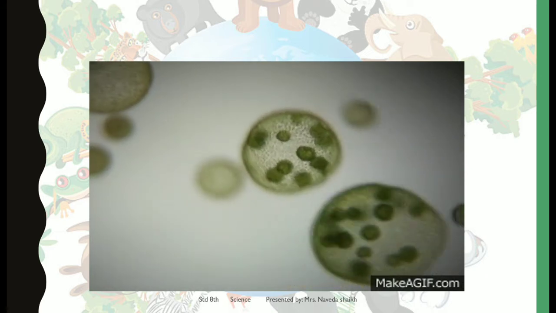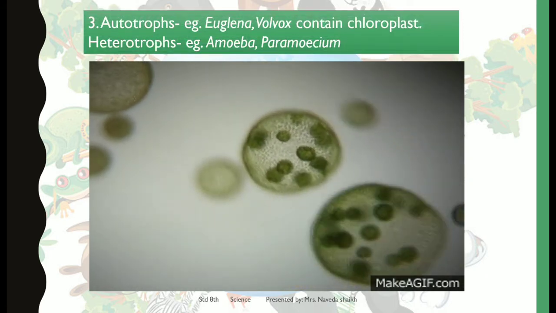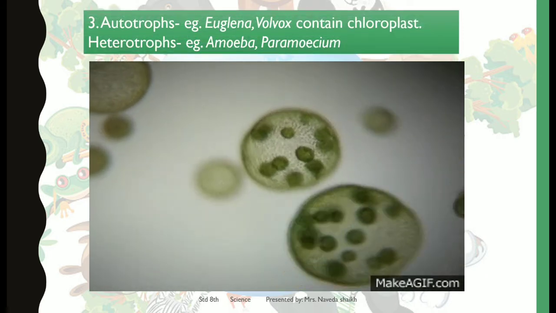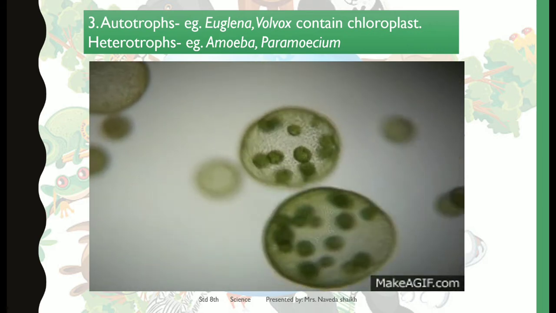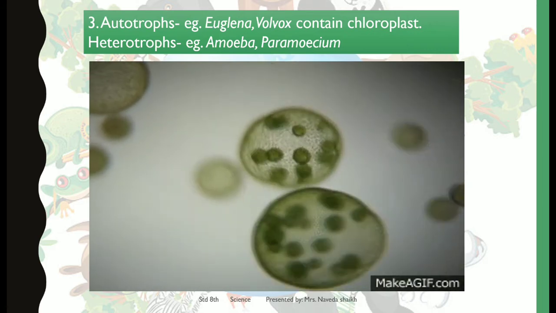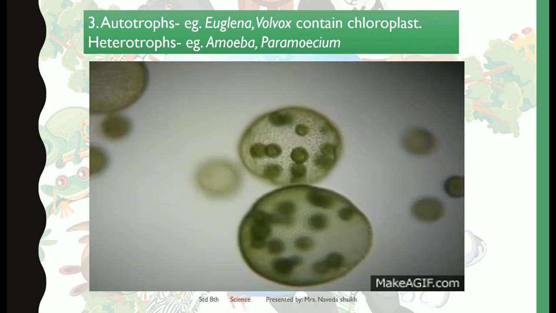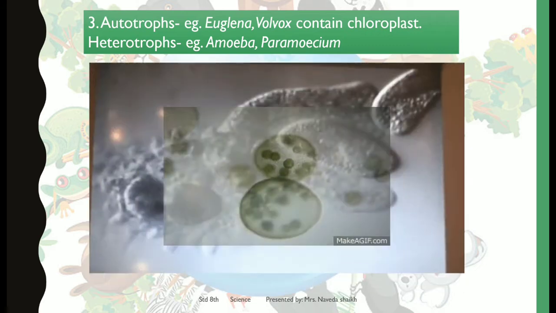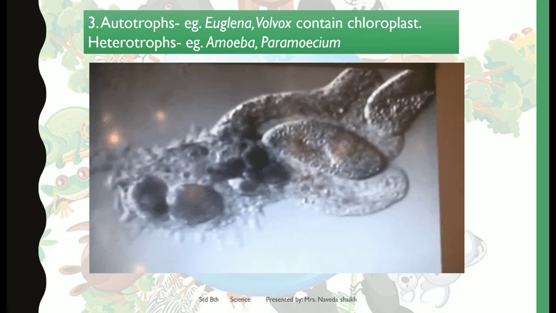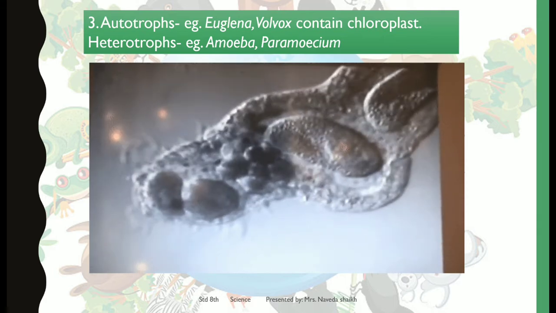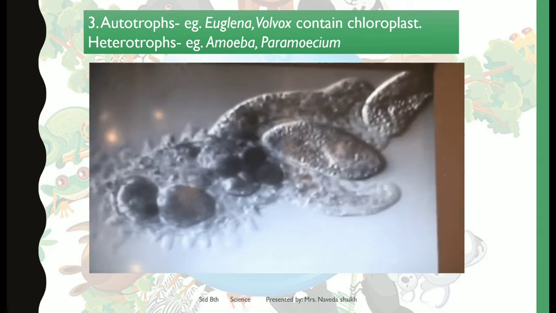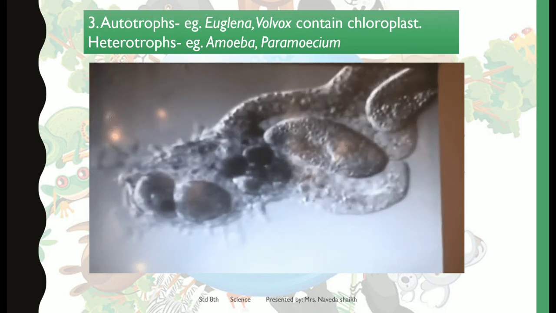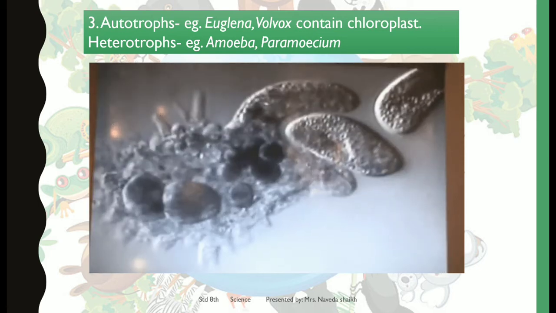Another characteristic of this kingdom is that some are autotrophs, like Euglena and Volvox, which contain chloroplasts. You can see that these are green in color, and that is because of the chloroplasts present in them. The next, a heterotrophic example, is Amoeba. Here you can actually see Amoeba engulfing another organism, Paramecium, in order to fulfill its need for food. You can see how it is happening.